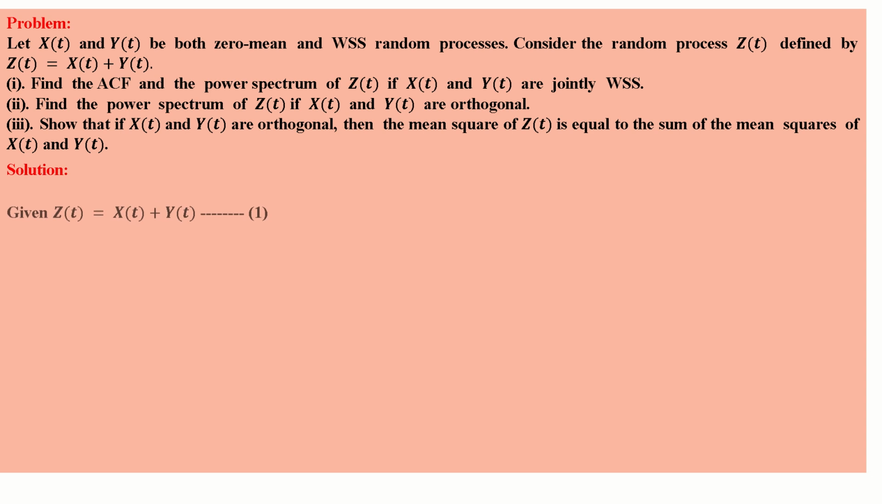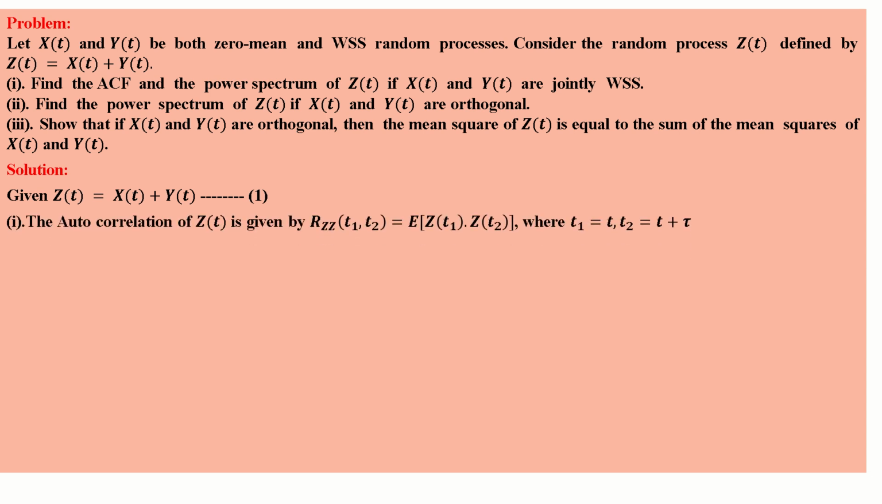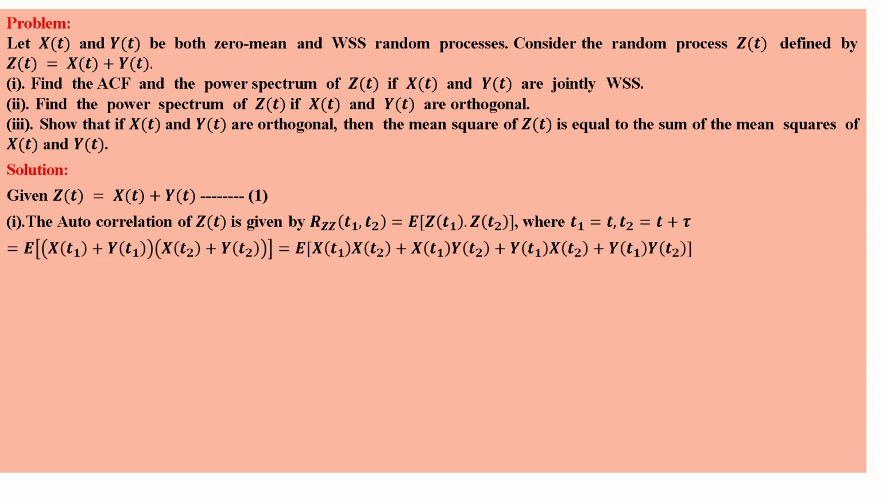We'll see the solution. Given z of t is equal to x of t plus y of t, that is equation number 1. First one, the autocorrelation of z of t is given by R z of t1 comma t2, which is equal to expected value of z of t1 z of t2, where t1 is equal to t and t2 is equal to t plus tau. For our convenience, we are taking it like this. Which is equal to expected value of x of t1 plus y of t1, because from 1 we know z of t is equal to x of t plus y of t. We are replacing here. Second one, x of t2 plus y of t2.